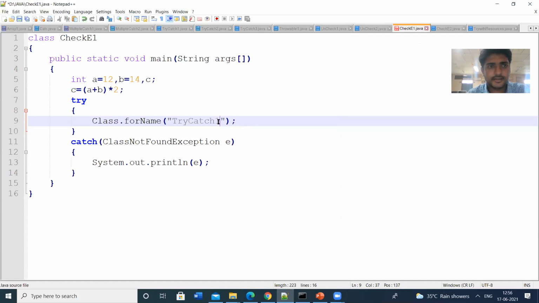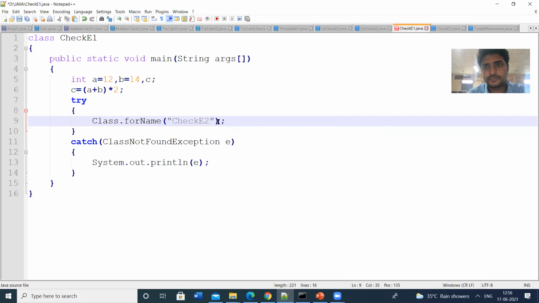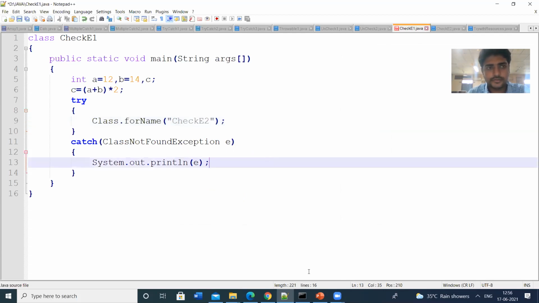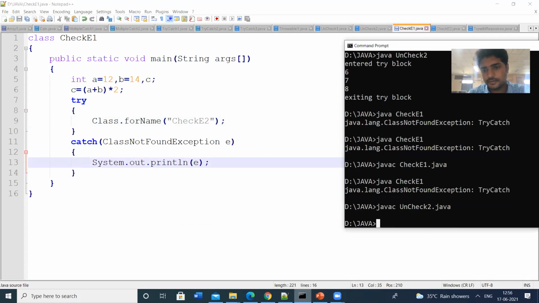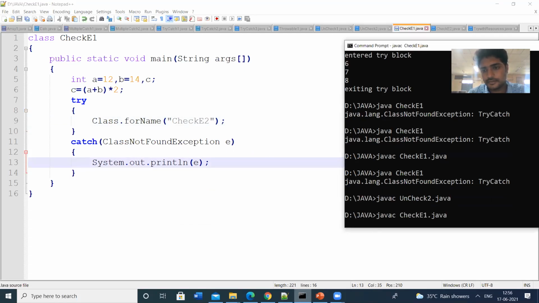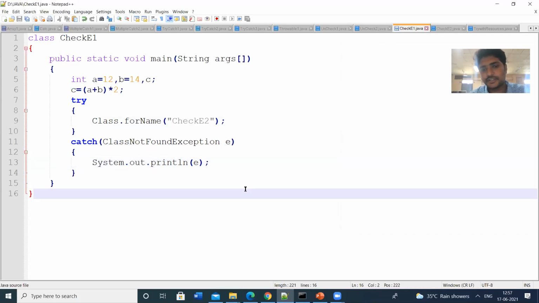So let us make this class name the already present class name, CheckE2. Check E2. Save this. ClassNotFoundException came. So that means this class is not present in that package. The class is not present in that package.